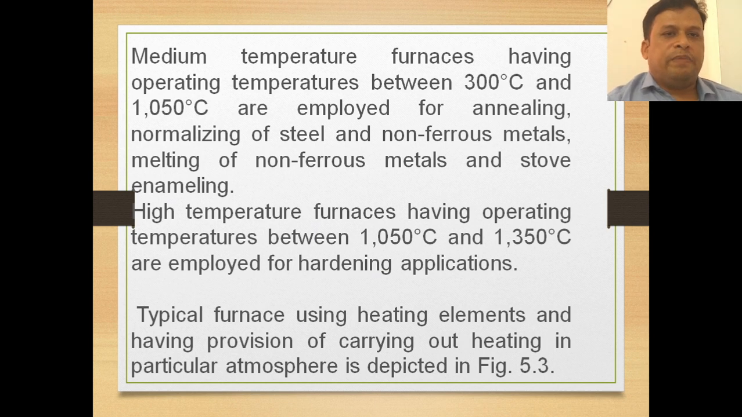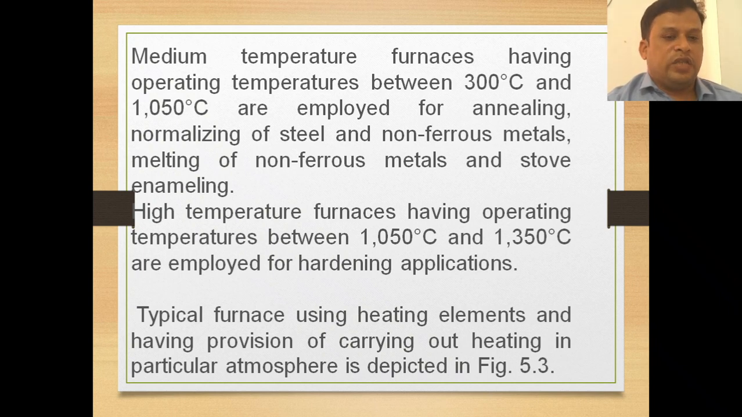Now, the medium temperature furnaces having an operating temperature between 300 degrees centigrade and 1050 degrees centigrade are employed for annealing and normalizing of steel and non-ferrous metals. Now, the high temperature furnaces have an operating temperature above 1050 degrees centigrade, and these are used for hardening applications.